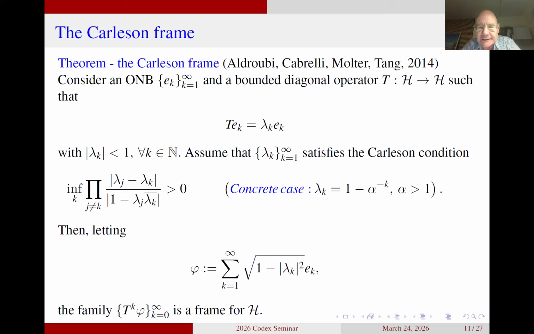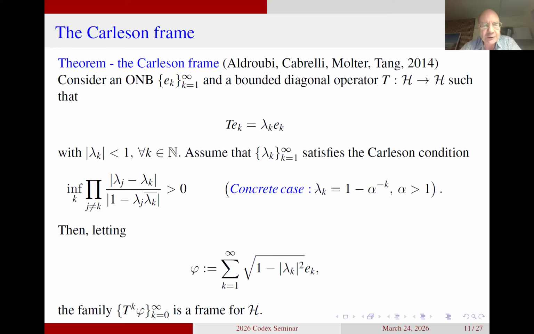Just look at this concrete case I'm writing, lambda k equal to 1 minus alpha to the minus k, where alpha is bigger than 1. That would be a case that satisfies the condition. And this is fully enough for what we'll do in the lecture to look at that particular case. So we are looking at this diagonal operator, we are looking at these lambda k's, and then we are defining a particular element phi, and also don't worry about the way it's defined. What is coming out of it is that in this setup, we actually get this frame T to the power k acting on phi.